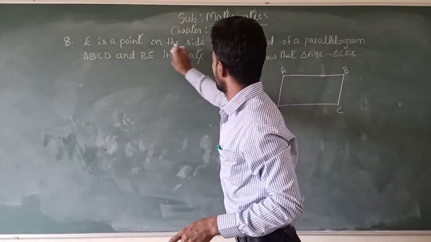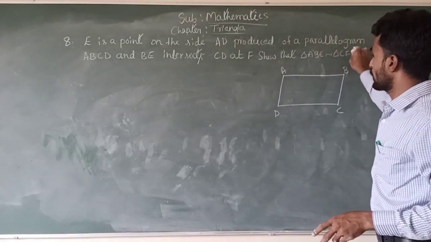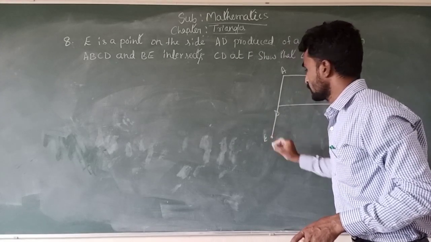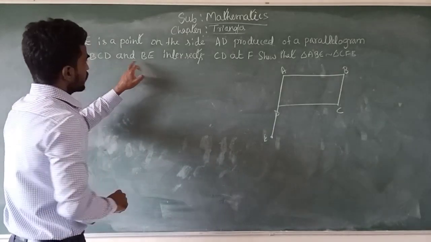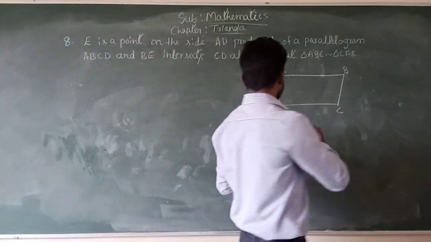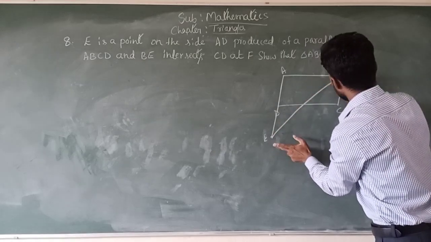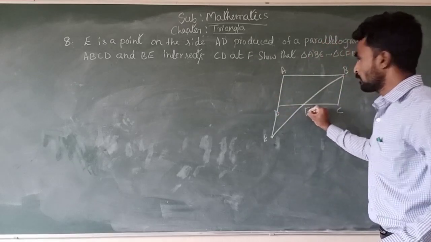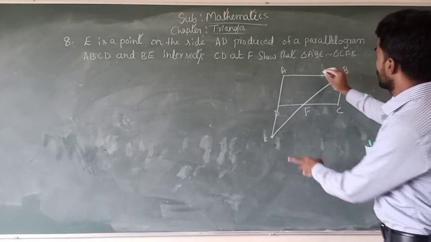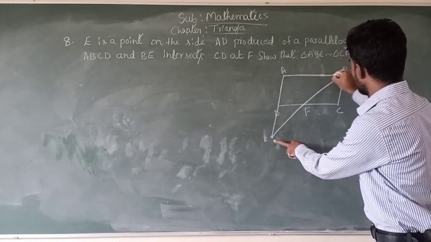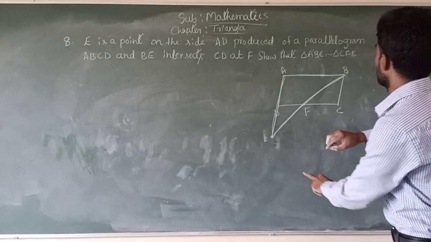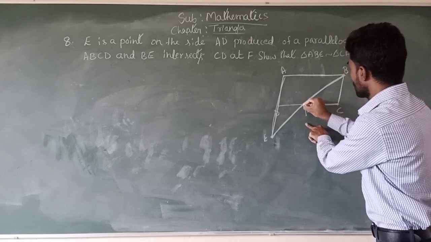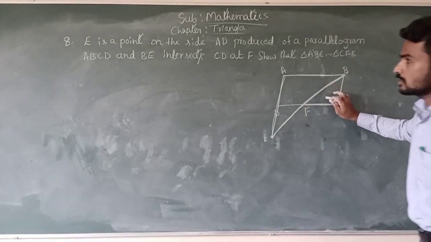E is a point on the side AD produced, then extend AD up to E. This is point E. Then BE intersects CD at F. Join these two points B and E, that intersect at point F. Show that triangle ABE, this bigger triangle, and triangle CFB are similar.